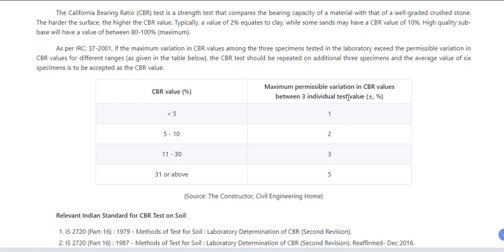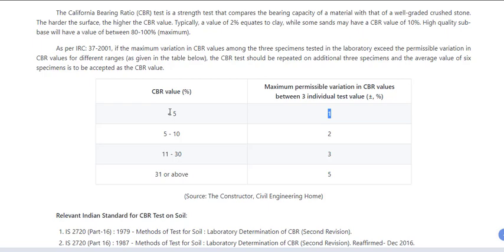For CBR values less than 5, a maximum of 1% variation is allowed, because the value is already very low. If you are getting 2% and 3%, it's still okay.